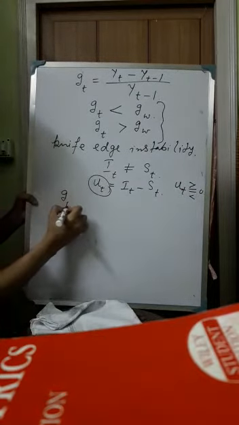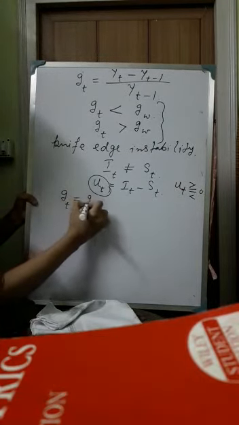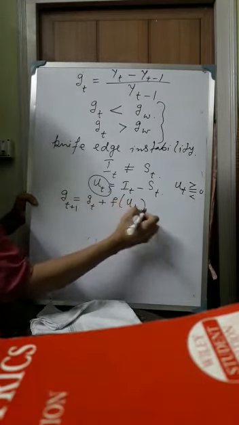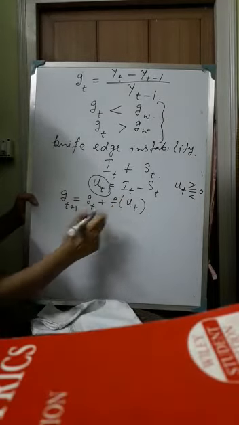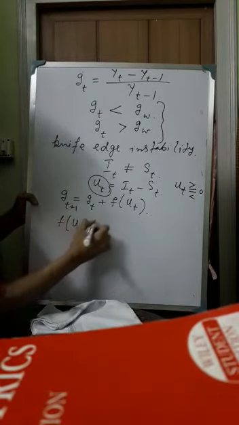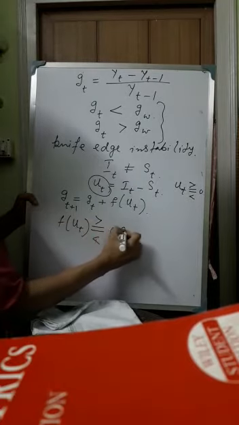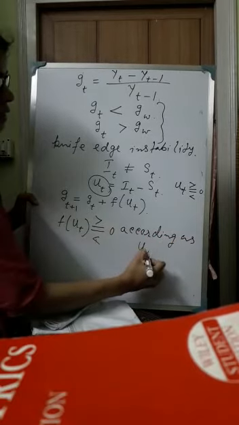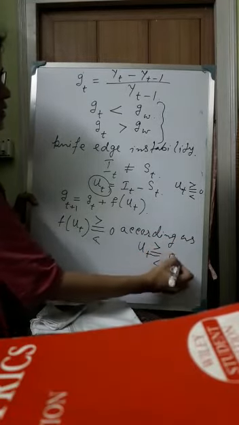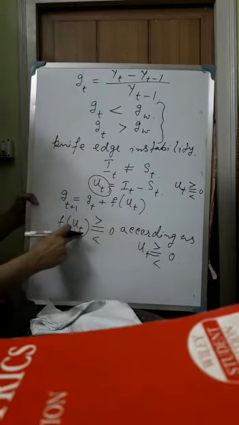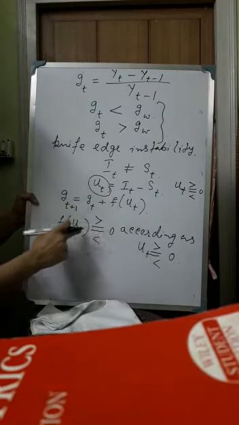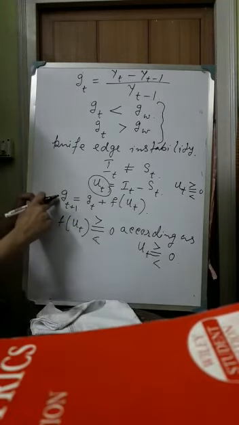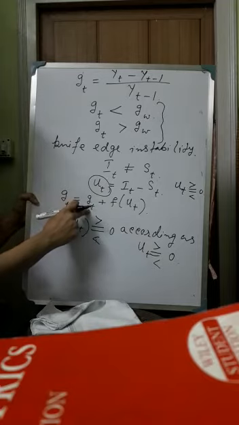Now from here we write G_{t+1} = G_t + f(U_t). This expression f(U_t) is greater than, equal to, or less than 0 according as U_t is greater than, equal to, or less than 0. So when U_t is greater than 0, then f(U_t) is greater than 0. When U_t is equal to 0, then f(U_t) is equal to 0. When U_t is less than 0, then f(U_t) is less than 0. And accordingly G_{t+1} will be different from the growth rate in time period t.